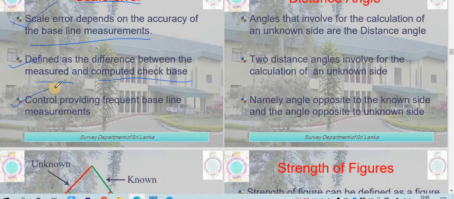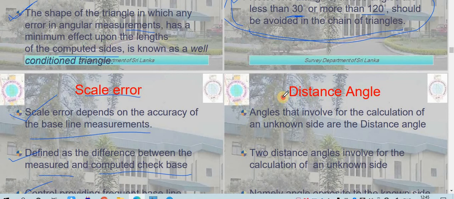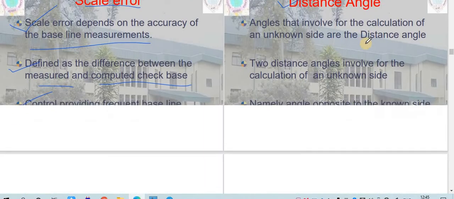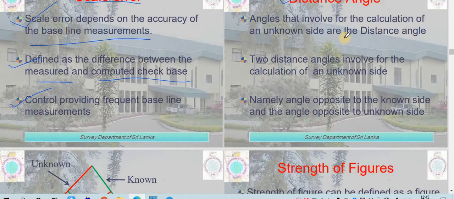Control providing frequent baseline measurement. Okay, so it will somewhat provide control over the subsequent measurement. Okay, distance angle is the angle that is involved in the calculation of an unknown side. So the angles which are used to find out the unknown side are called the distance angles.